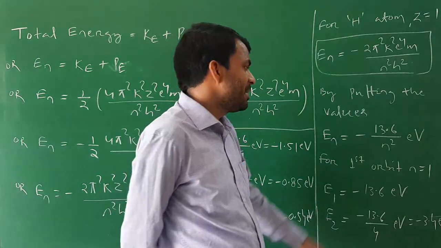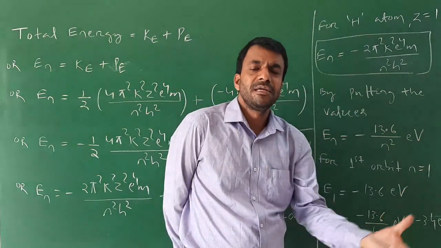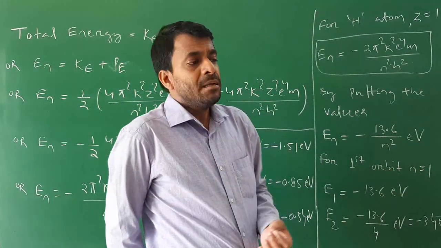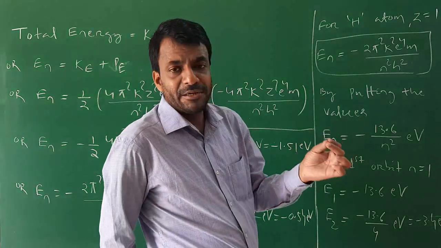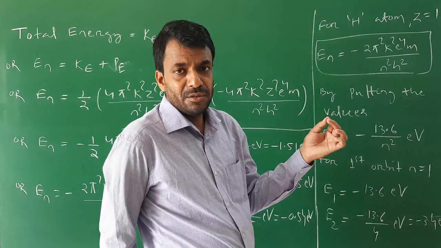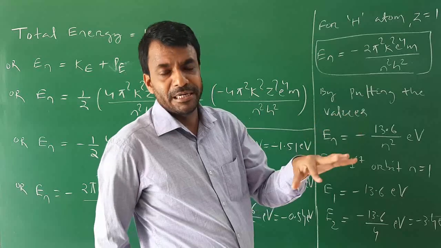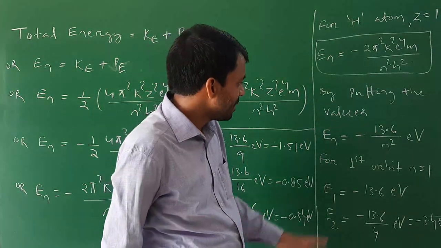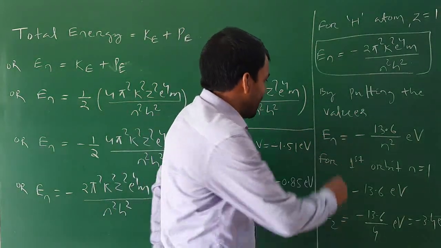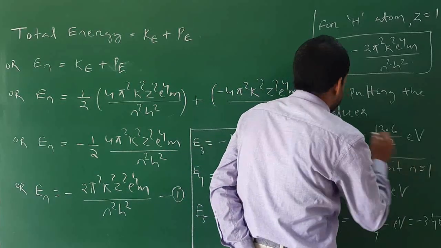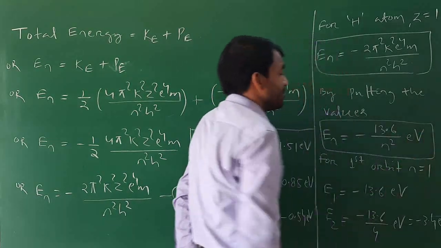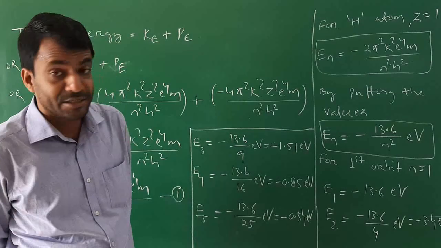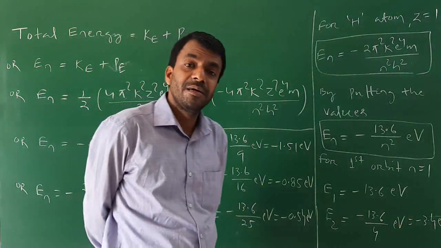Remember the value. To convert it into joule, multiply by 1.6 into 10 to the minus 19. This is the value of En, the total energy of the revolving, stationary electron for hydrogen atom in the nth orbit.